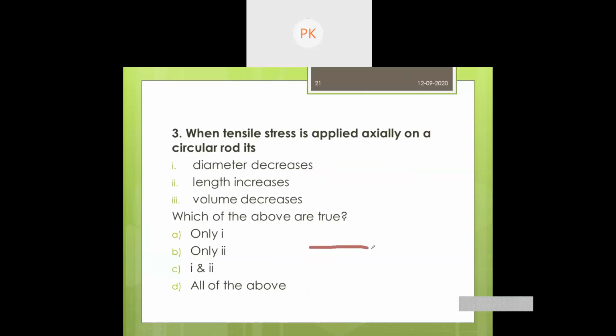When we apply the tensile force, what will happen to the member? The length of the member will be extended. Meanwhile, its diameter is going to decrease. So answer option C is the right answer. Whenever a member is under tension, its length will increase and its diameter will decrease.